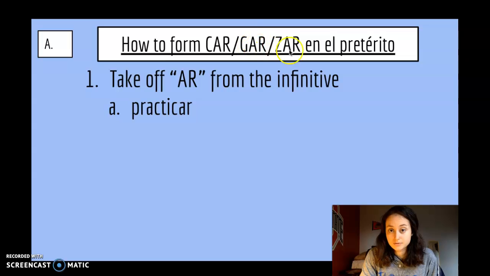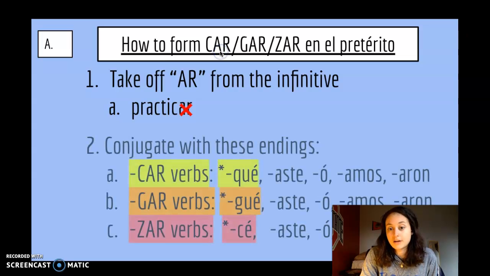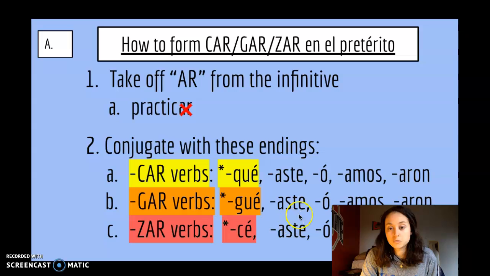So they're all AR verbs, right? They all end in AR. So we're going to conjugate them like AR verbs. So we need to first take off the AR. And then they all follow a similar pattern. Four out of the five forms are totally normal, okay? La forma de tú, él, usted, nosotros, and ustedes, normal, okay? Pero they all have a slightly irregular yo form. So pull up your guided notes and let's work through some of these. Sound good?